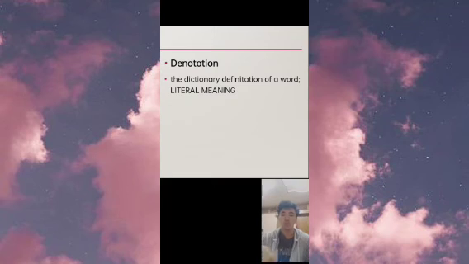Another example is he is a lion. The connotation is he is a king because a lion is the king of the jungle, and the denotation is maybe his face looks like a lion.